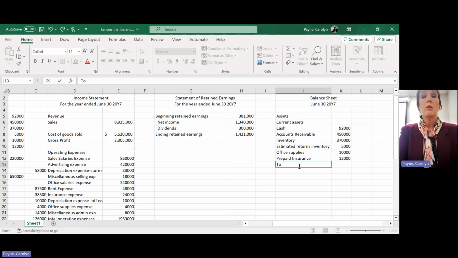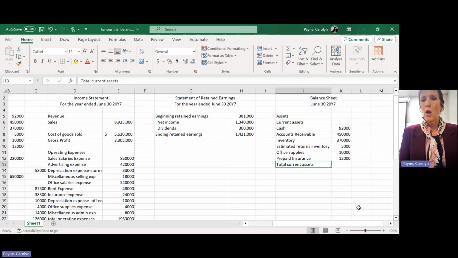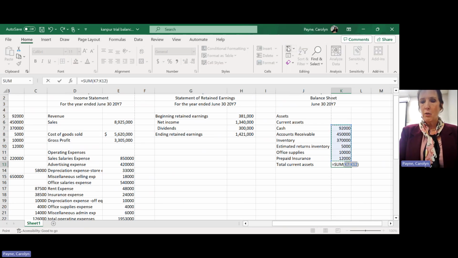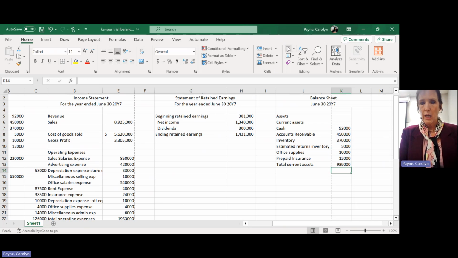All right, and then I'm going to, yes, we are. It's just inventory. Yeah, sorry about the confusion. It's just inventory. All right, so I'm going to call that total current assets, and we'll learn later why that's important when we start doing ratios. All right, so now I can hit my auto sum up there. Just hit auto sum, bam, total current assets.